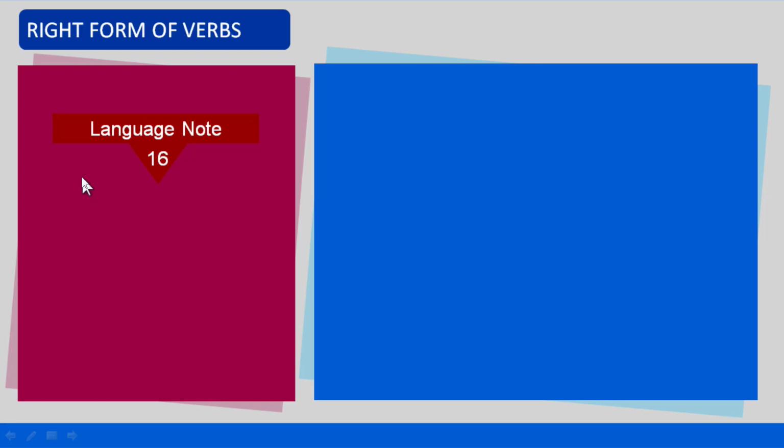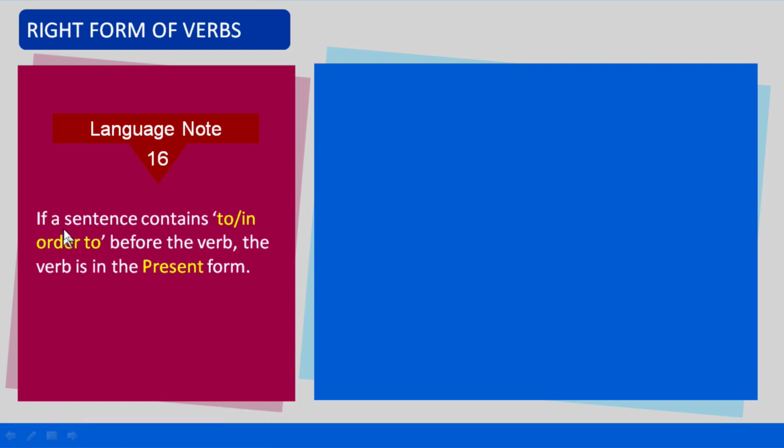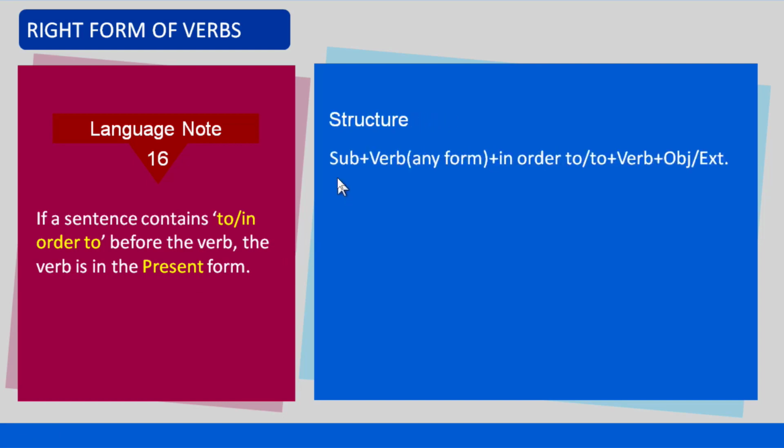Language note number 16. If a sentence contains to or in order to, the verb after it is used in the present form. Let us see the structure. Subject plus verb in any form plus in order to or to plus verb plus object or extension.